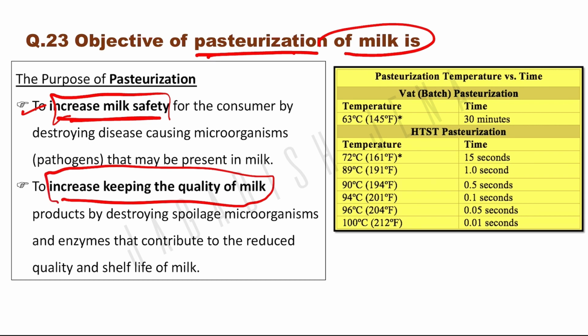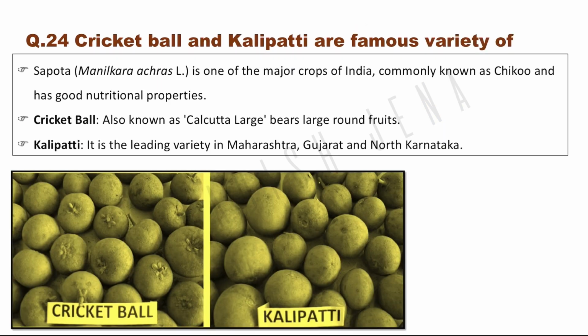Then to increase keeping quality of milk, we do pasteurization, right? Shelf life of milk increases due to pasteurization. So there are different types of pasteurization based on temperature. One is batch process pasteurization, where we do pasteurization for 30 minutes at 63 degrees Celsius. Another is high temperature short time pasteurization. Here the temperature is higher and it takes less time for pasteurization.